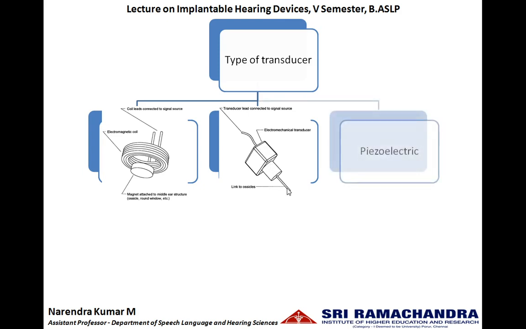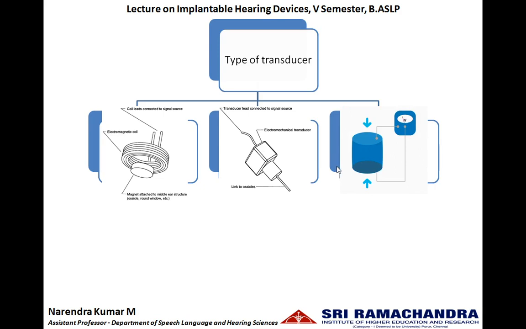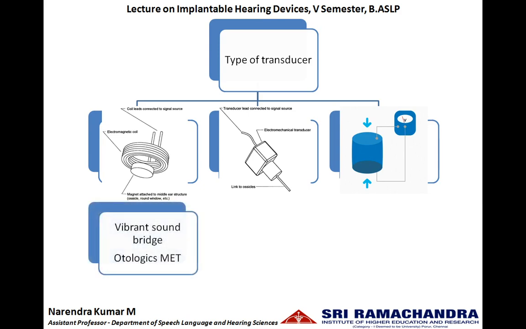The third form of transducer is piezoelectric crystals. These crystals have a unique property of generating electrical energy. Whenever these crystals are distorted or compressed, they produce electrical voltage. Or whenever an electrical voltage is applied to these crystals, they change their shape.